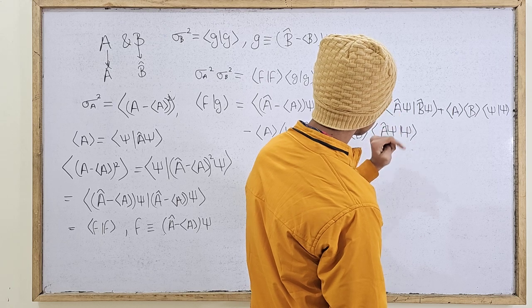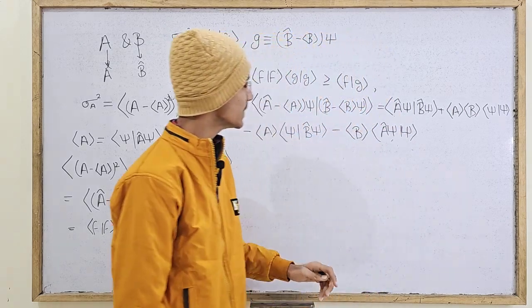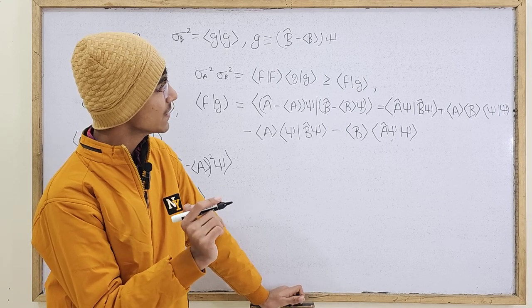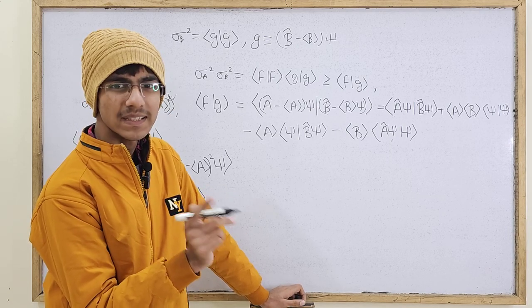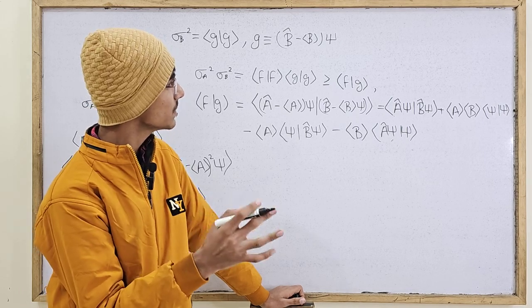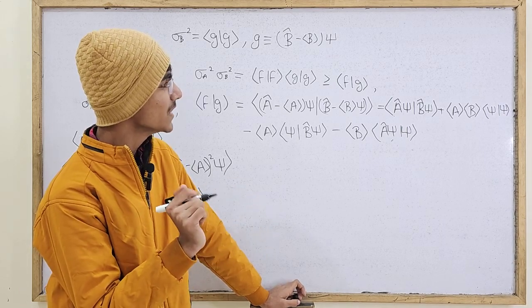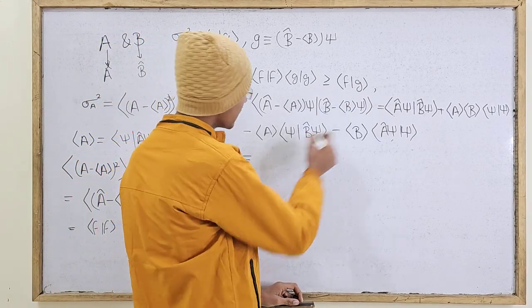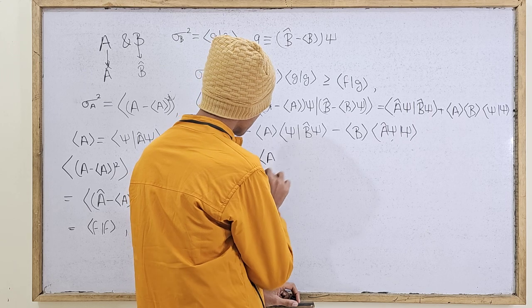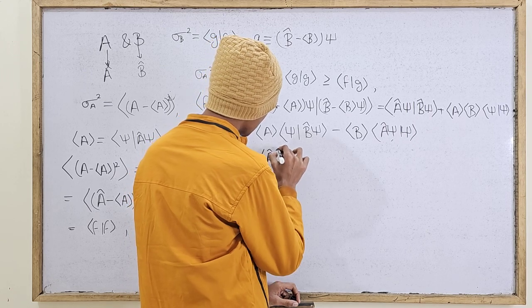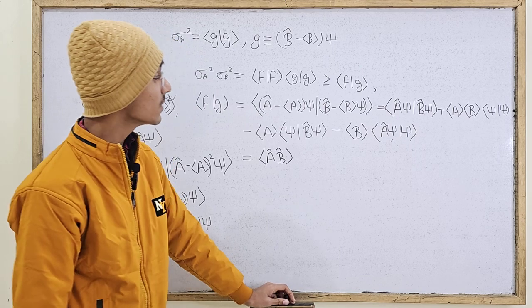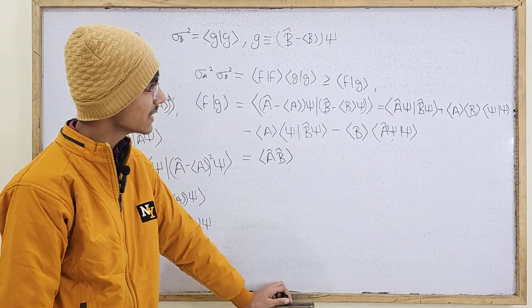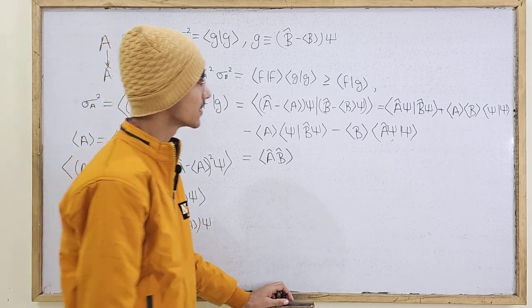So this inner product of a caret psi and b caret psi can as well be written as the inner product of psi with a caret b caret psi, and that will clearly be only the expectation value of a caret b caret, right? तो इस चीज को मैंने expectation value of a caret b caret लिख दिया. And remember, it's not the expectation value of a and b, it's the expectation value of a caret b caret. Why? The reason I'll explain shortly.